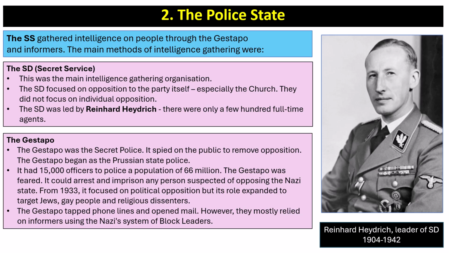Then there's the Gestapo, which was the secret police, and it spied on the public to remove opposition. The Gestapo had originally begun as the Prussian state police. It had 15,000 officers to police a population of 66 million, but the Gestapo was incredibly feared. It could arrest and imprison any person suspected of opposing the Nazi state. From 1933, it focused on political opposition, but its role expanded to target Jews, gay people, and religious dissenters. The Gestapo tapped phone lines and opened mail. However, they mostly relied on informers using the Nazi system of block leaders.